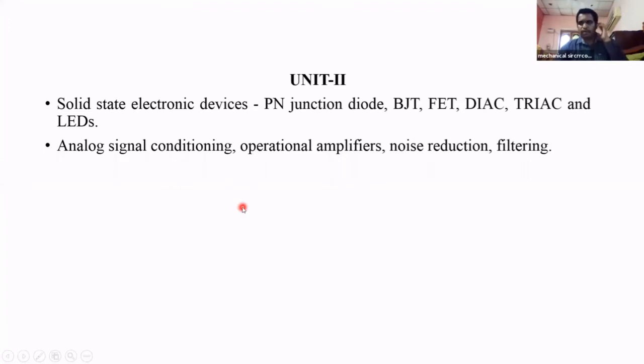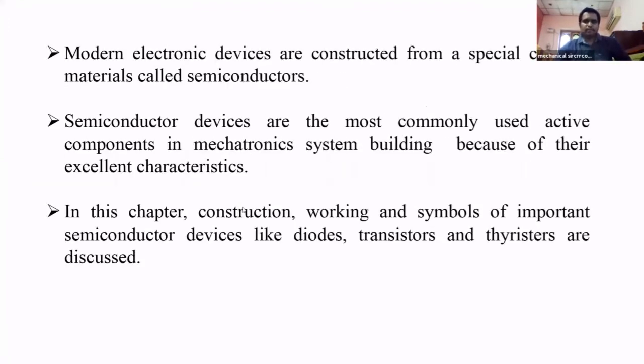How to learn this unit in a mechatronic system? Most of the electronic devices are constructed from a special class of materials called semiconductors. All of you know about that. Most modern electronic devices are made up of semiconductors. In a mechatronic system, we are using electronic devices like diodes, transistors, and thyristors, silicon controlled rectifiers.